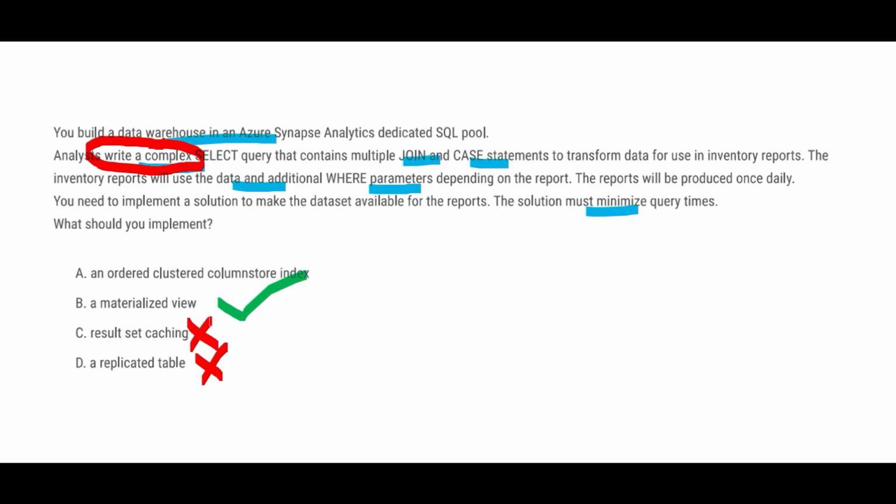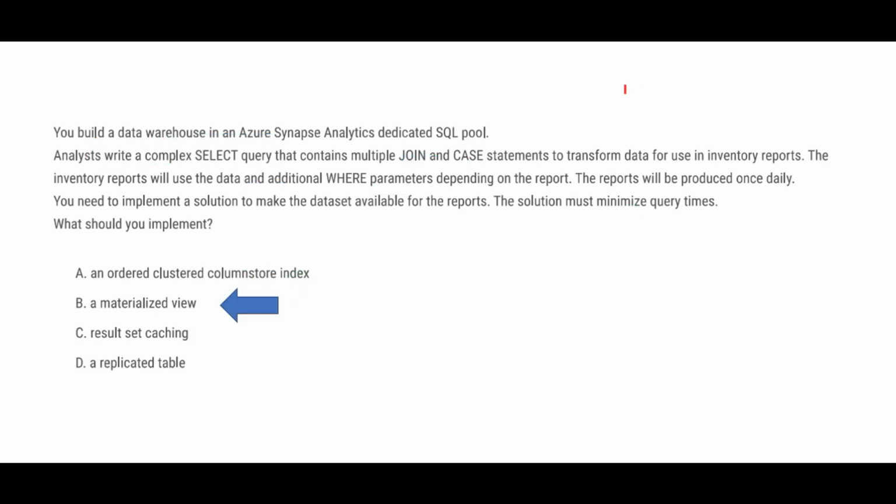Now, what about an ordered clustered columnstore index? What if we create an index? Indexes help in fast tracking queries. But the best option is a materialized view in this case, because you are making some calculations, pre-aggregating the data and keeping it as a materialized view. That is the best option. So in this case, materialized view is our final answer. We will lock this and move forward.